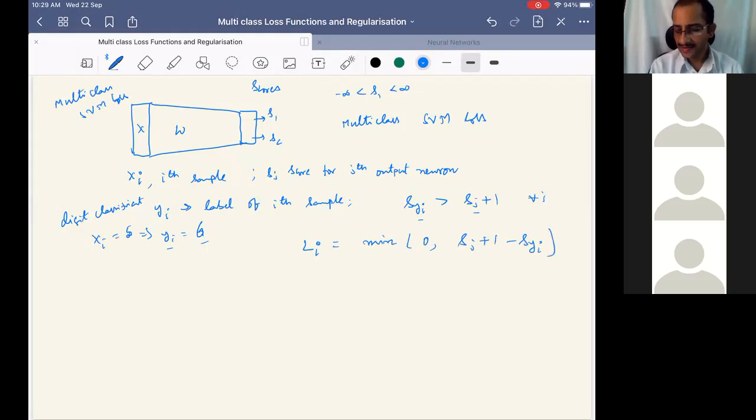The intuition is that when Sj is higher than S_yi, there is a loss, considering the margin. This loss is positive when Sj is higher than S_yi. Otherwise there is no loss. If S_yi itself is higher, there is no loss. If it is positive, then only we consider it as loss. If it is negative, we don't want to bring it into the loss. This is how Li is defined. And if we have several samples, then the loss is the summation of Li over i from 1 to n, where n is the number of samples. This we have seen.